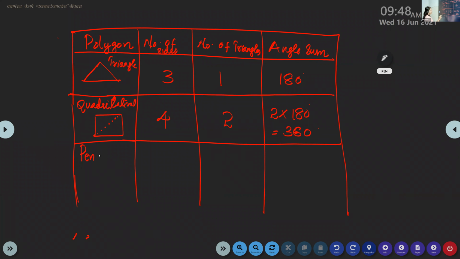Pentagon, a 5-sided polygon. Number of sides 5. Number of triangles means dotted lines. 3 triangles you can make. So 3 into 180, 540.